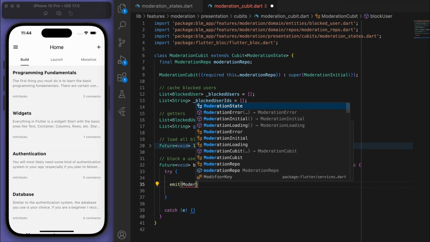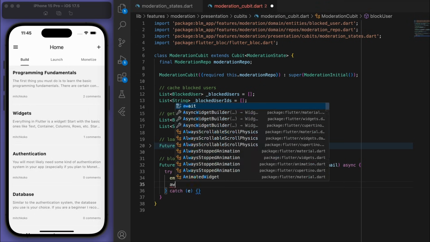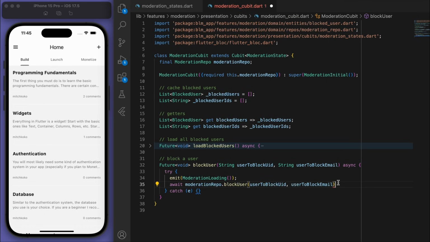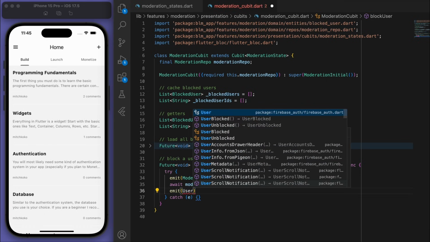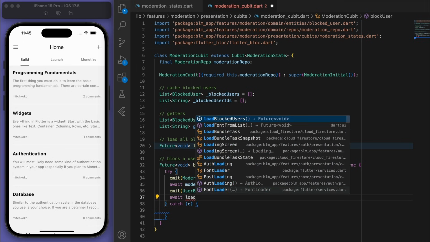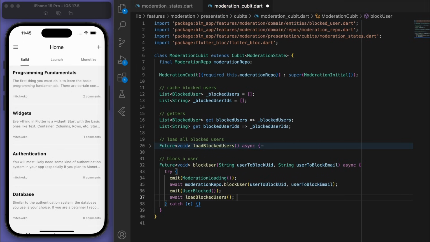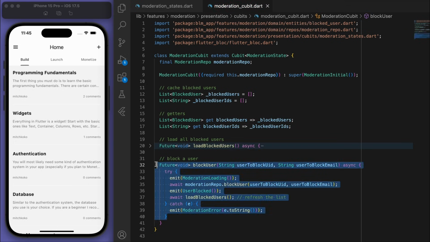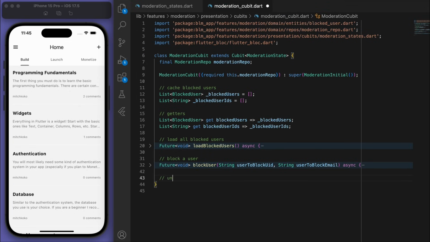Same thing, we just want to start loading, go to our repository to block the user. And then if that's done, then we can emit the user blocked state. And once that's all done, I actually want to just reload all of the blocked users. Cool. And similar thing for unblocking a user.